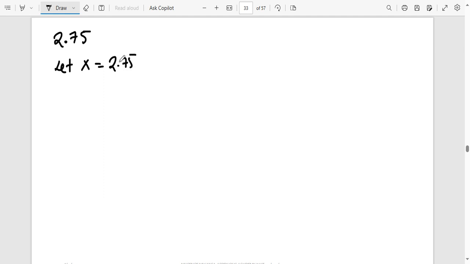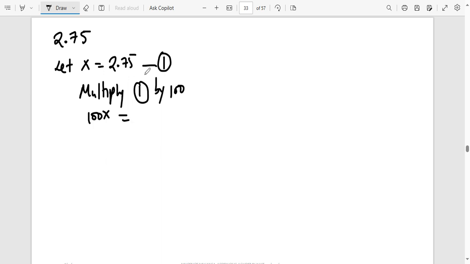What do you do next? Just make sure that the decimal point goes at the end. So this will be our equation 1. How can I take the decimal point to the end? Multiply equation 1 by 100. So x times 100 is going to be 100x, and 2.75 times 100 is going to be 275.